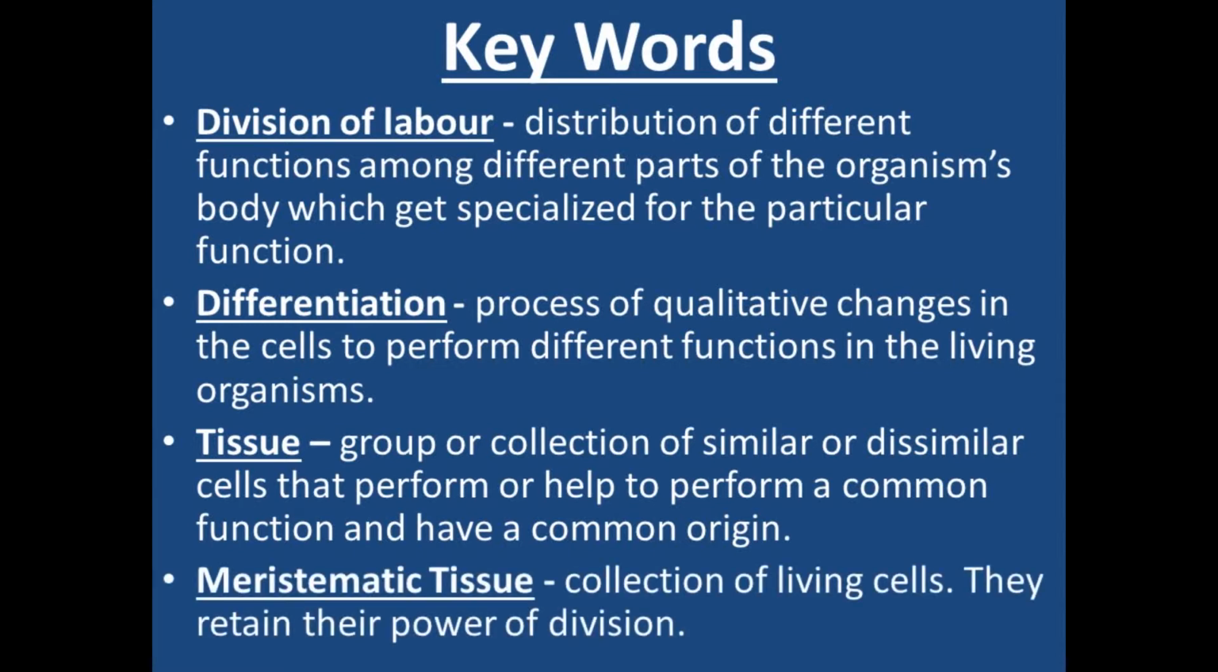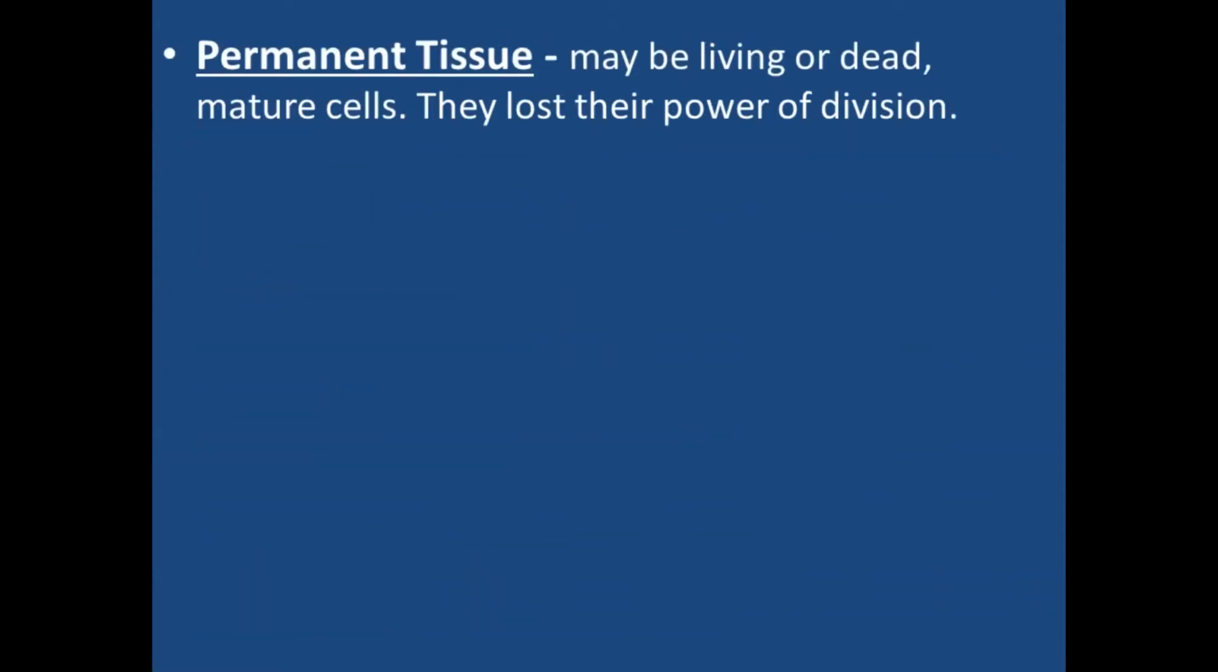Next term is meristematic tissue. Meristematic tissue is the collection of the living cells. They retain their power of division. Means the cells or tissue which show the power of cell division, they are the meristematic tissue. Next one is permanent tissue. They may be living or dead. They are the mature cells. Means they have lost their power of cell division.